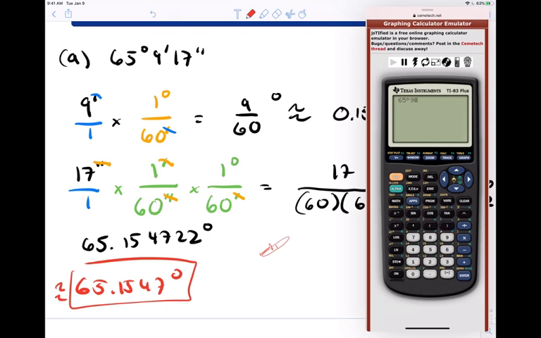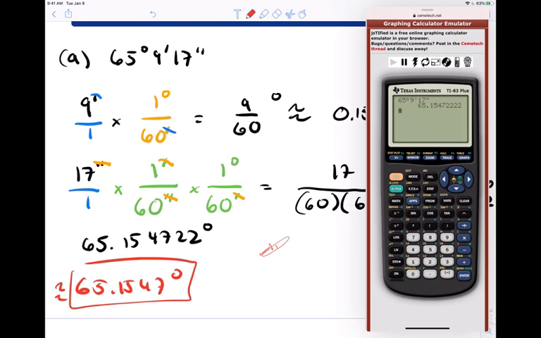I think if I go back to apps again, or the angle, number 2 are my minutes. And then we have 17 seconds. I think seconds is right above the plus symbol. So if I hit alpha, wait a minute, I need my 17, I mean. I hit alpha plus, and I should get my seconds. So then if I hit enter, we should get 65.154722. We should get that.